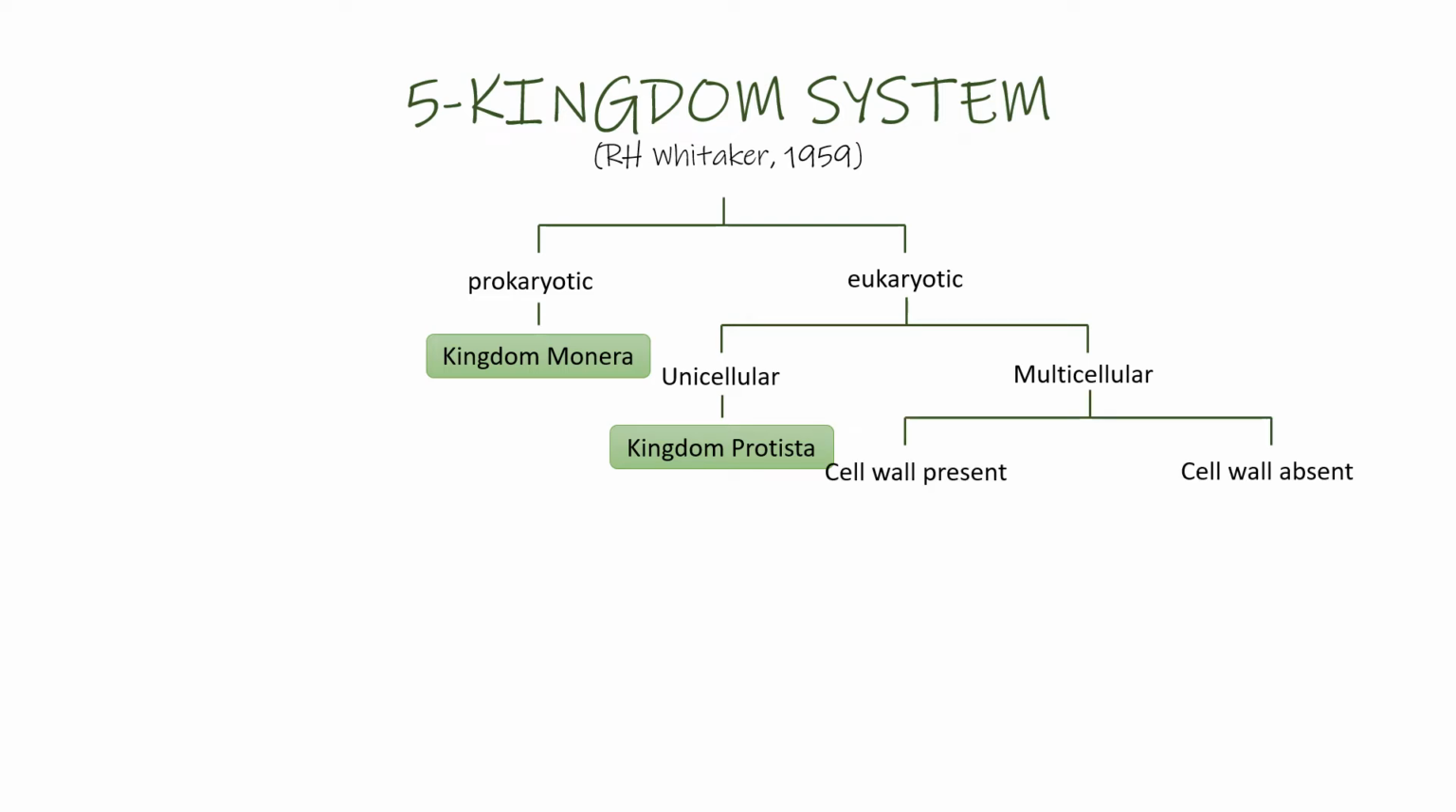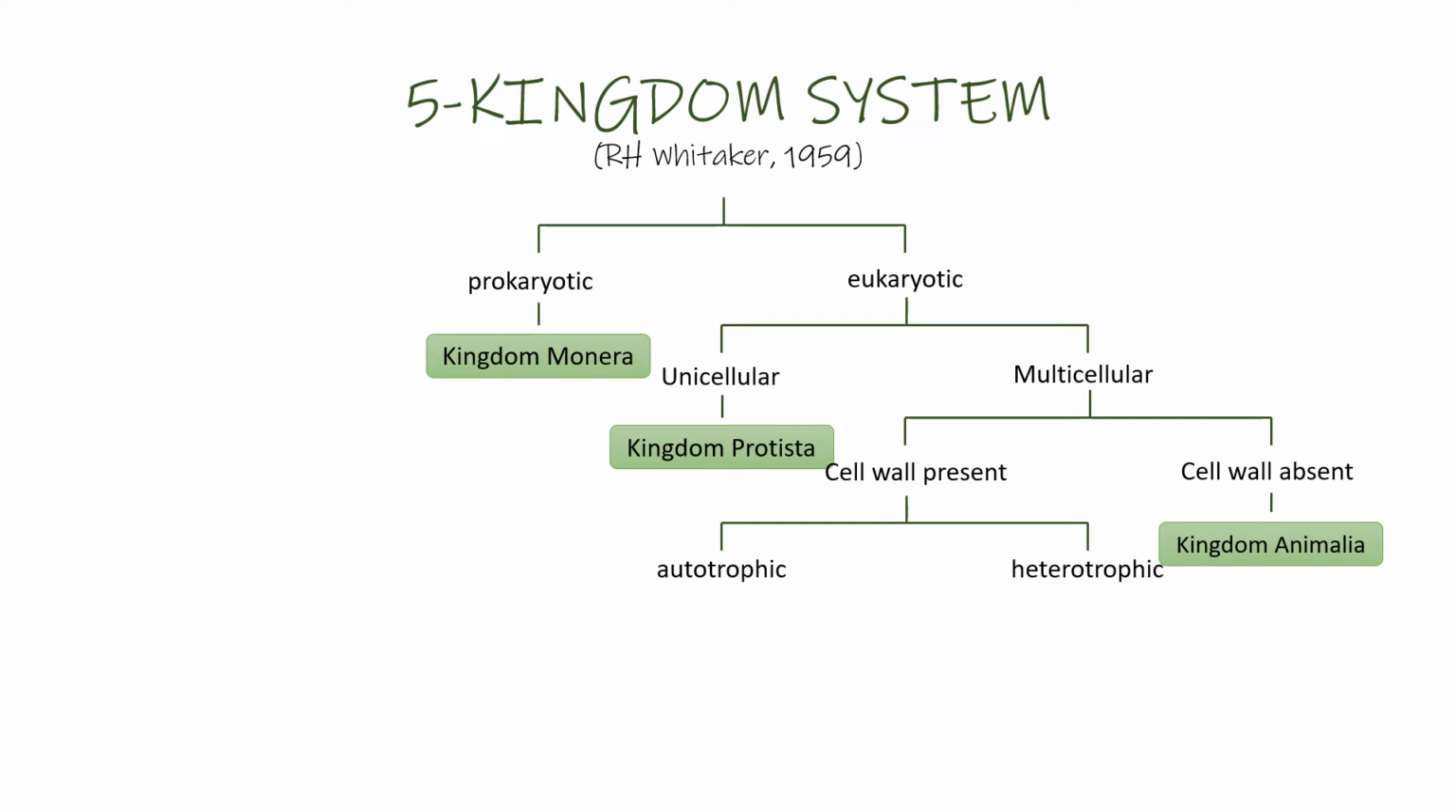Unicellular organisms were placed under the kingdom Protista, and the multicellular organisms were further classified based on their cell walls. If the organism has no cell wall, they were placed under the kingdom Animalia, and the organisms that had cell walls present were further classified based on whether they were autotrophic or heterotrophic. Autotrophic organisms were placed under the kingdom Plantae, and heterotrophic organisms were placed under the kingdom Fungi.